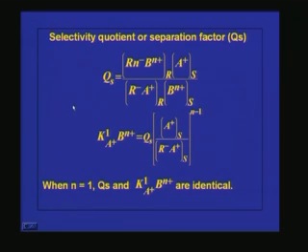Or if you want to make an equation which shows the relationship between the selectivity coefficient and selectivity quotient, then we can write like this: selectivity coefficient is equal to Qs into A+ in solution by A+ in the resin raised to n minus 1, because 1 is taken care of here and n ions of A+ are involved in the reaction. So if you multiply this Qs by this ratio raised to n minus 1, then we will get the selectivity coefficient. And if n is equal to 1, Qs and this coefficient are identical.